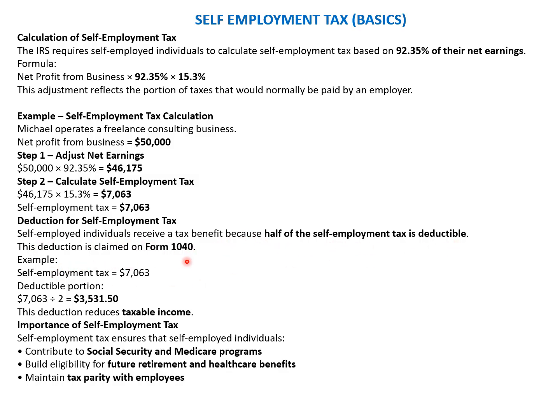This deduction is claimed in the Form 1040 because if it is normal employment, then a portion is deducted by the employer and a portion is deducted from the employee salary. But since this is self-employed, both portions need to be deposited by the self-employed individual, but then they can claim the deduction based on their own contribution. So self-employment tax is 7063, deductible portion is 3531.50. This deduction reduces the taxable income of the individual.